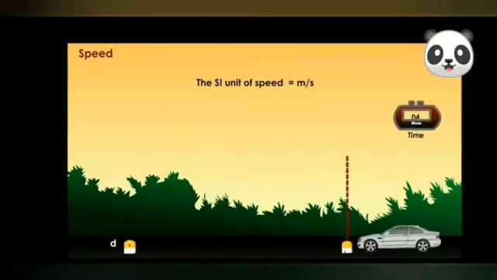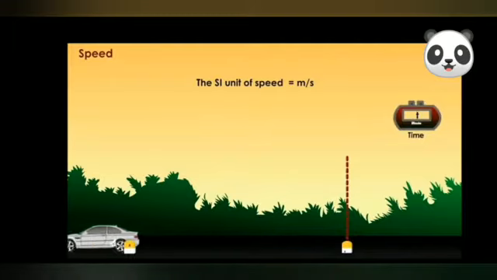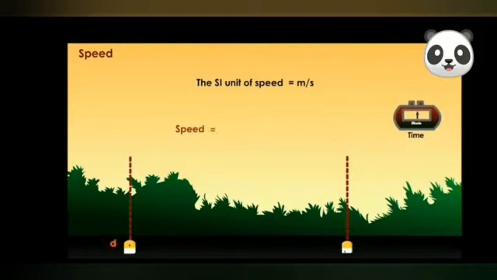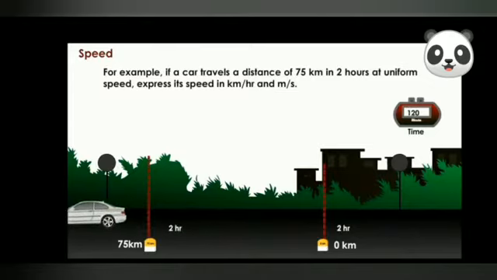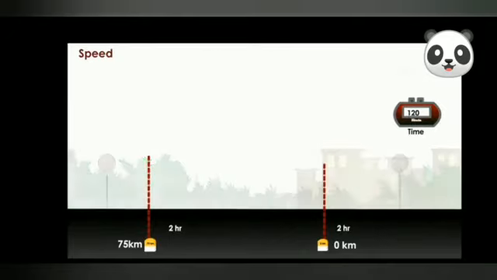If a body moves a distance d in time t, then speed equals distance divided by time, or S equals d by t. For example, if a car travels a distance of 75 kilometers in 2 hours at uniform speed, express its speed in kilometer per hour and meters per second.